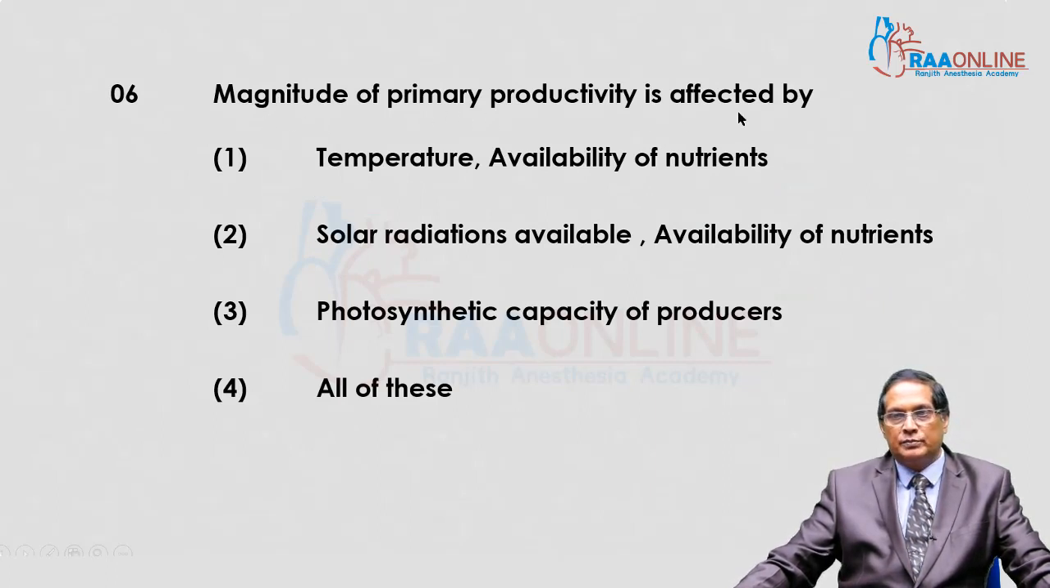The magnitude of primary productivity is affected by temperature, solar radiation, available nutrients, and photosynthetic capacity of plants. All these are responsible. Productivity is affected by all these.